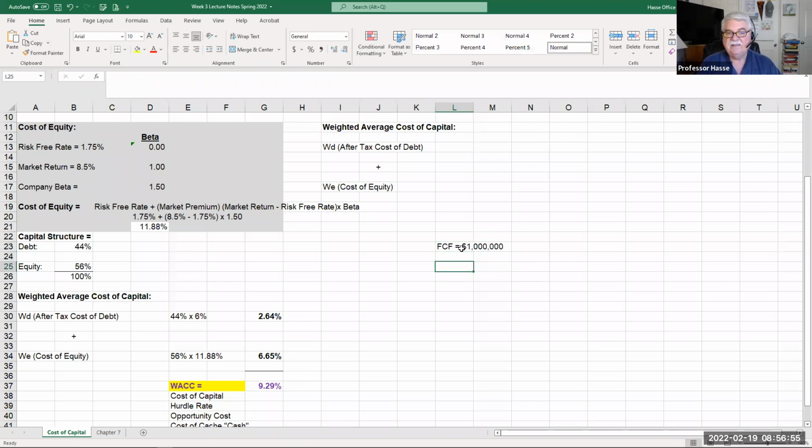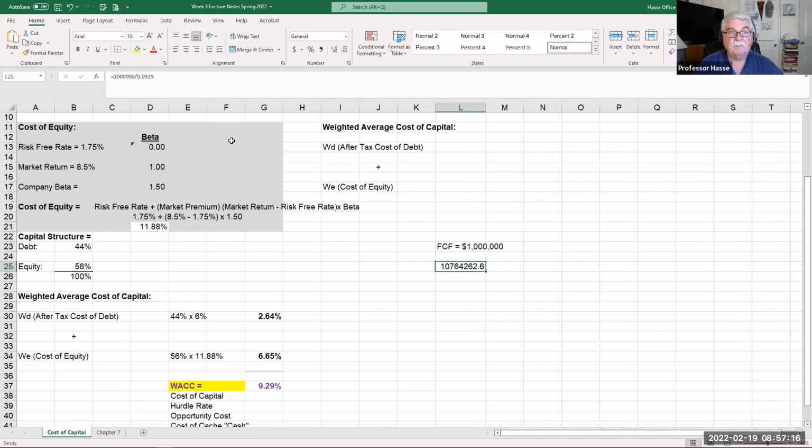Okay, well, if I take that free cash flow, $1 million, and divide it by the weighted average cost of capital that we just calculated, 0.0929, which is our cost of capital, I get this number.